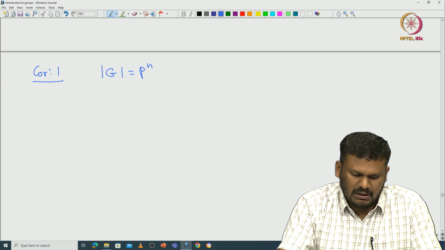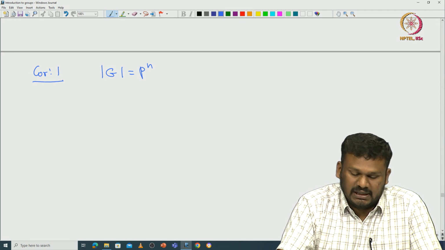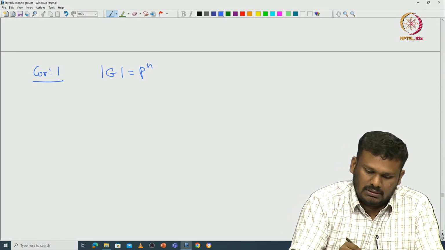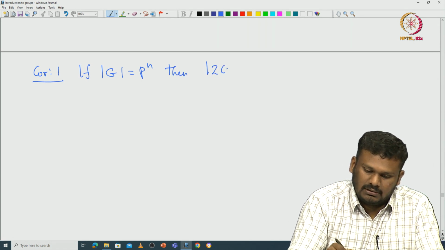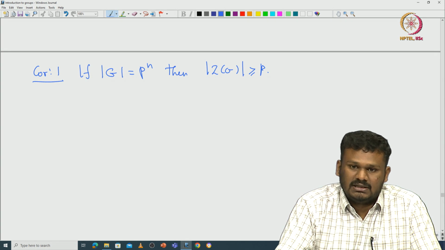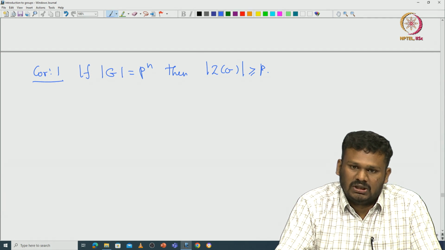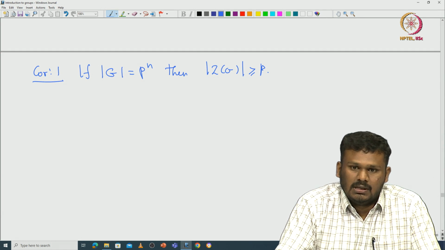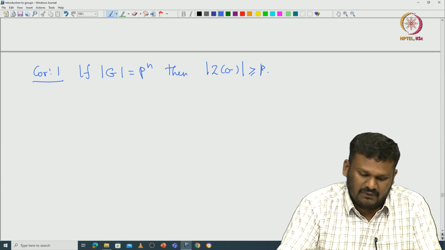If the cardinality of the group is p power n, then we can immediately conclude that the center of that group must be non-trivial. Not only that, one can prove that it will have at least p elements. That is immediate, because once the center is non-trivial, the cardinality of the center must divide the cardinality of G, so it must be some power of p. That is why we should have at least p elements.